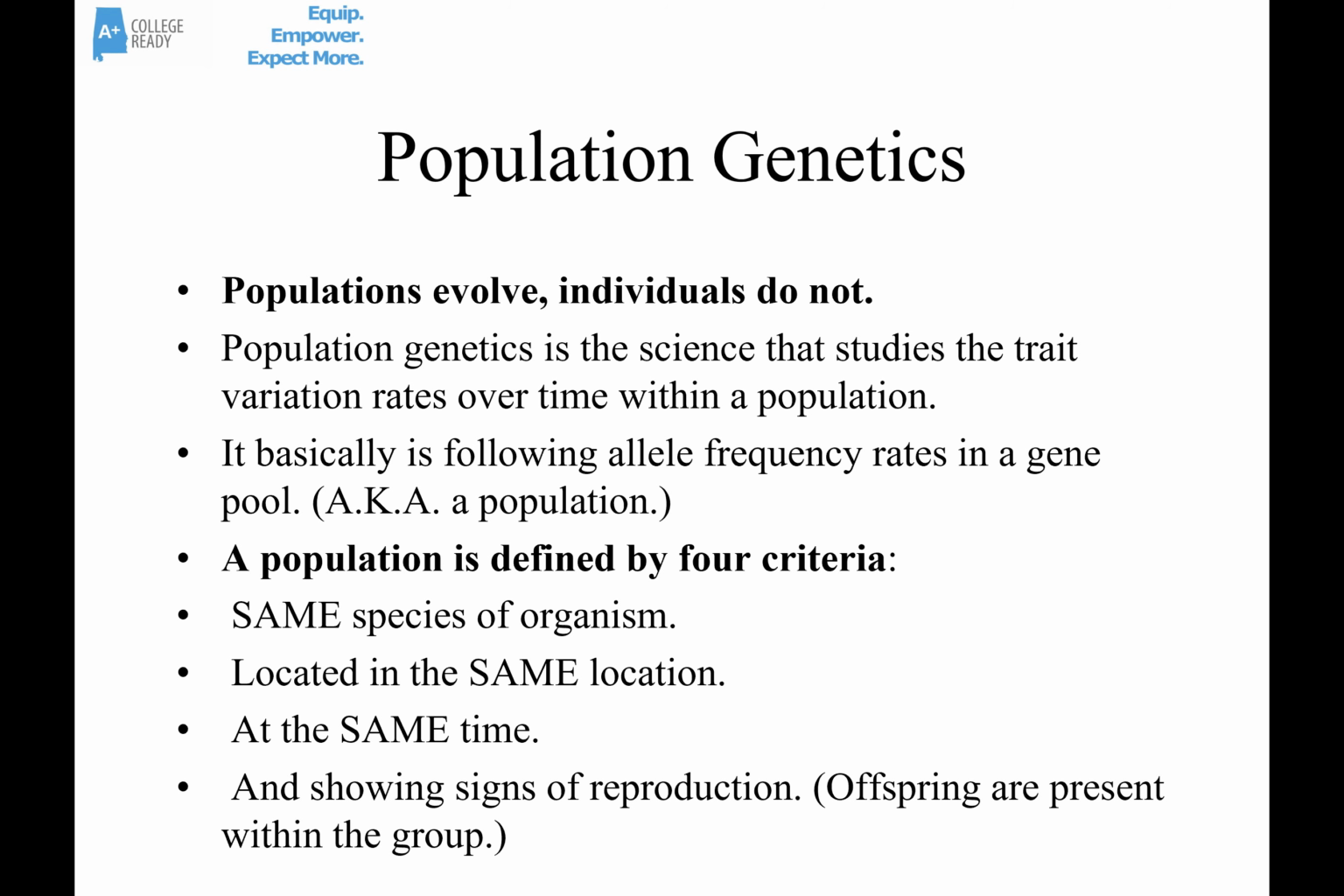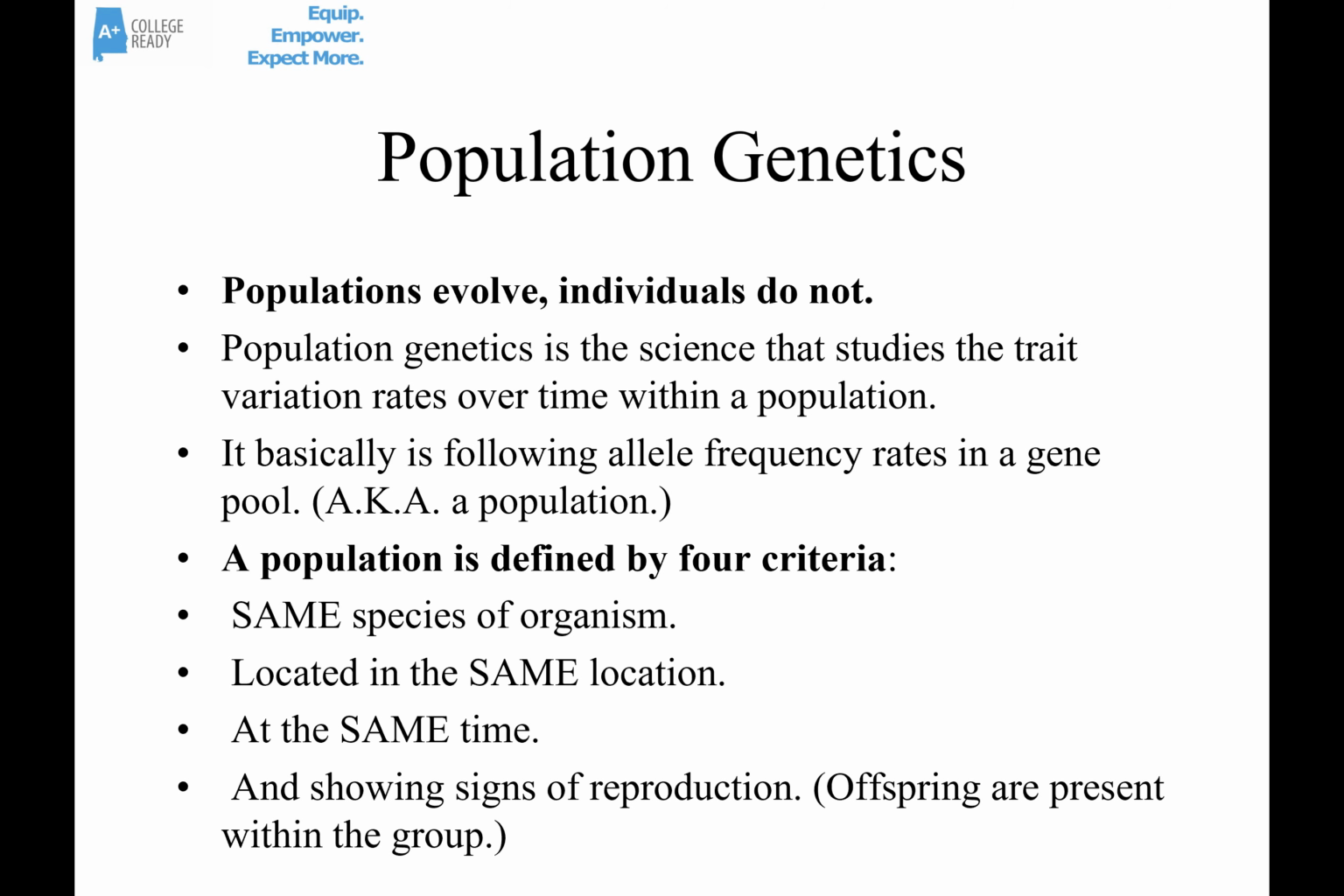So now let's take another sidebar and talk a bit about population genetics. Population genetics essentially says that populations evolve, individuals don't. It's the science that studies the trait variation rates over time within a population. It's basically looking at allele frequencies in the gene pool of a population. Remember that a population is defined by 4 main criteria. First of all, they have to be members of the same species of organism. They have to be located in the same place at the same time, and they have to show signs of reproduction. Those are the characteristics of a biological population.